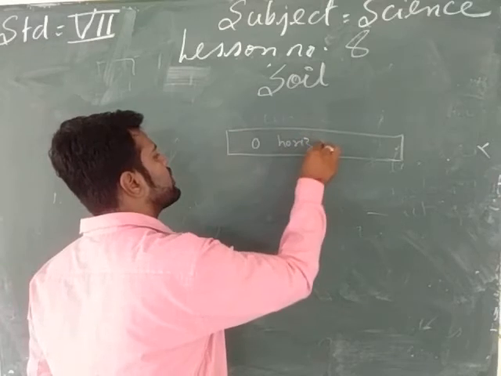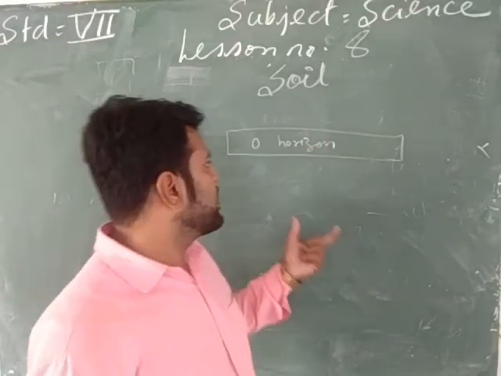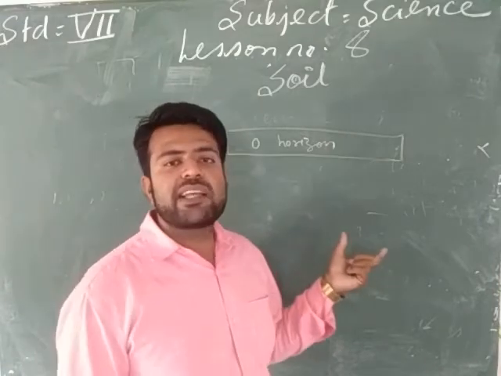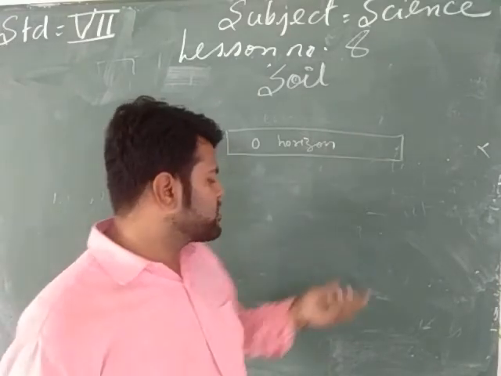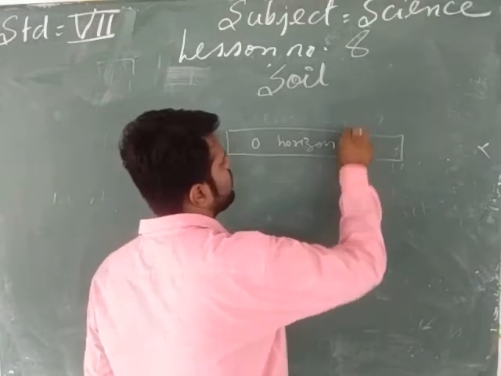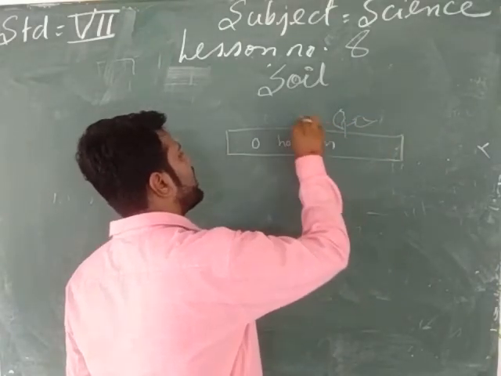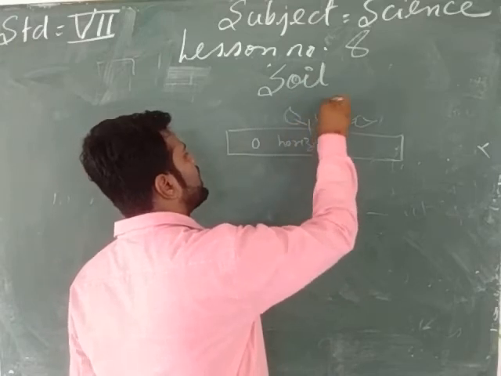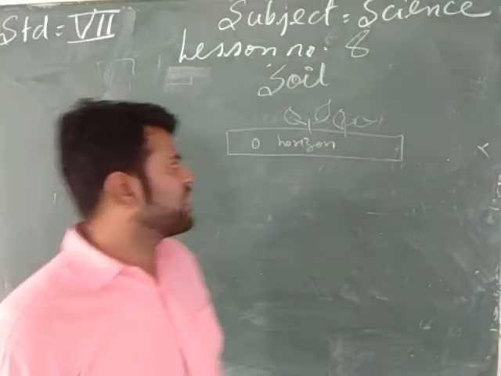This layer of soil is rich in humus and is very fertile, and all kinds of plants grow in this horizon. So the first layer of soil is the O horizon, and all kinds of plants grow on this layer of soil.